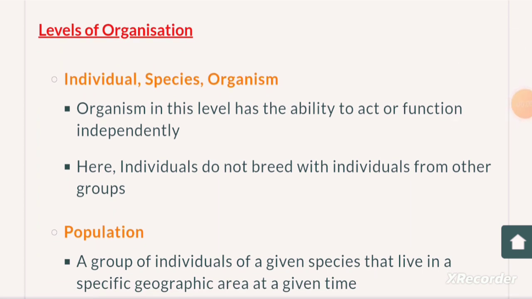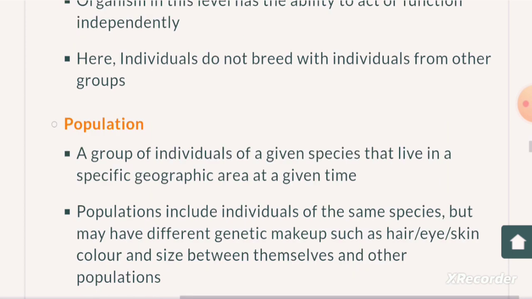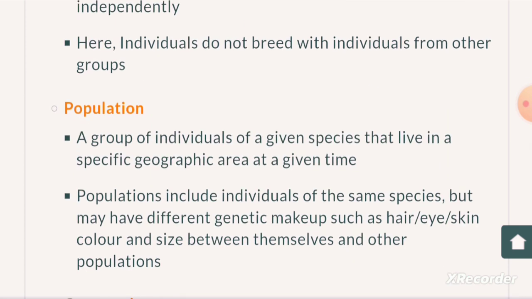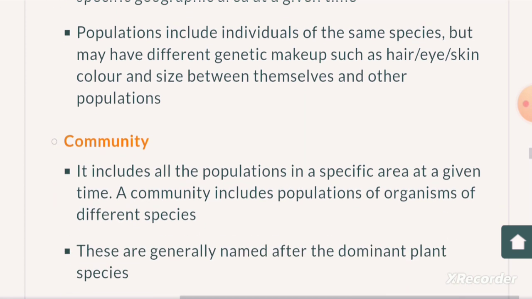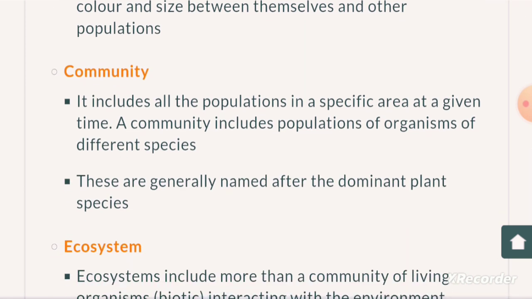First, individual species organisms. The organisms in this level have the ability to act or function independently. Here the individuals do not breed with individuals from other groups. Second, populations. A group of individuals of a given species that live in a specific geographic area at a given time. Populations include individuals of the same species but may have different genetic makeup such as hair, eyes, skin color and size between themselves and other populations. Third, community. It includes all the populations in a specific area at a given time. A community includes populations of organisms of different species. These are generally named after the dominant plant species.